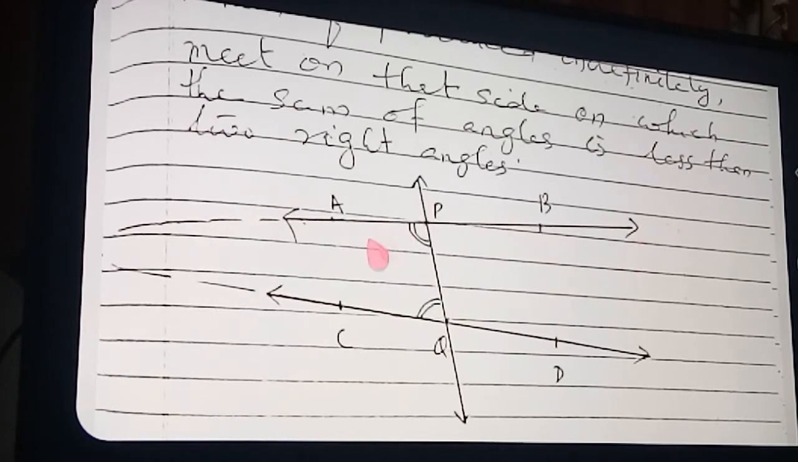So on that side, if AB and CD are extended, they will meet on that side on which the sum of angles is less than 2 right angles. This side only you extend. If you extend AB and CD on this side, then they will meet somewhere. Okay, got clear? Clear now? And if I extend the other side, it will never intersect. So only if this side is extended will line AB and line CD intersect. Okay, clear? Now, see here.